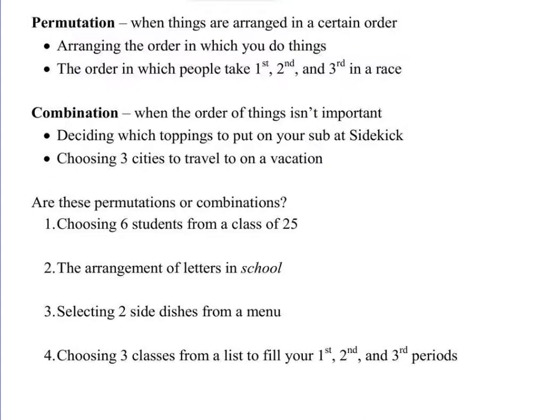A permutation is when things are arranged in a certain order. A combination is when things are not necessarily arranged in a certain order. The order doesn't matter. So for these two words, permutation and combination, you will hear me say, does order matter or does order not matter? You need to know the difference between these two words because it plays a big role when we start to compute probabilities for permutations and combinations.